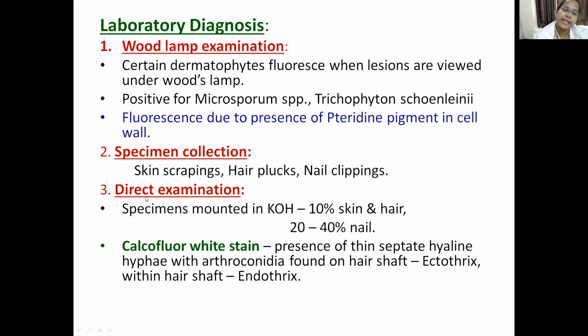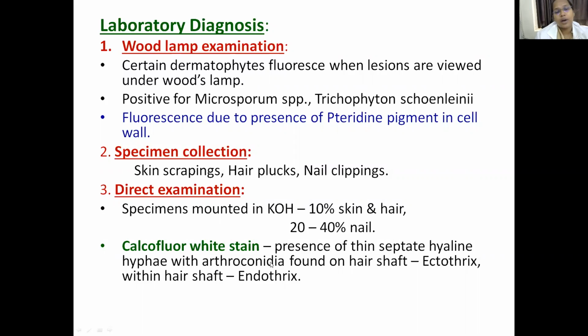How do you directly examine these? The specimens are mounted in 10% KOH for skin and hair, whereas 20 to 40% KOH is used to observe nails. Why use a higher concentration? In order to dissolve the keratinized layers of the dermal tissue. We use a higher concentration because nail is comparatively thicker than skin and hair. For skin and hair, we usually use only 10% KOH. For nail, we use 20 to 40% KOH.